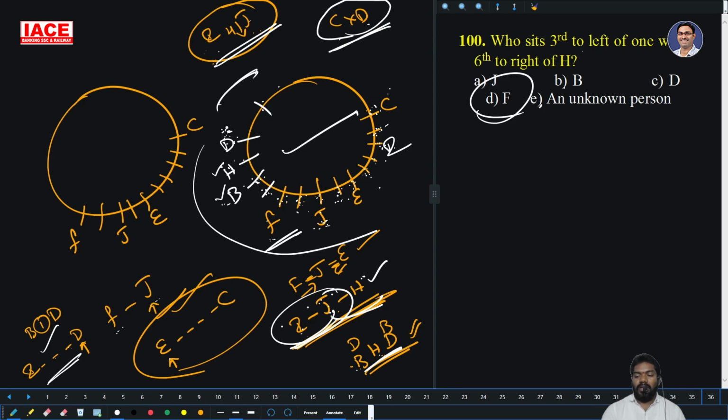So go with one left, one right, go with subtraction. 6 and 3, subtraction is 3, and right. So third right of H is what? Yes. So option D is right.